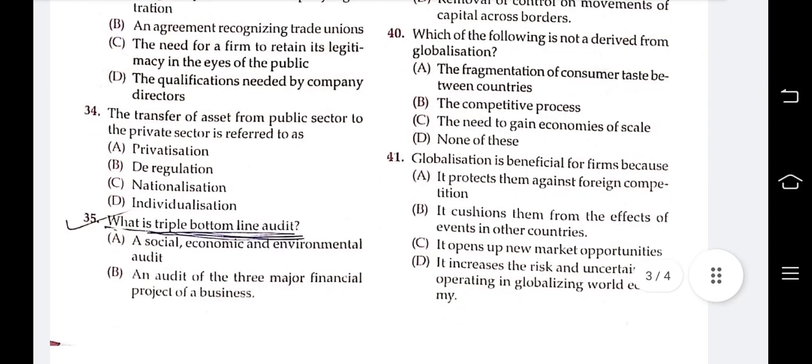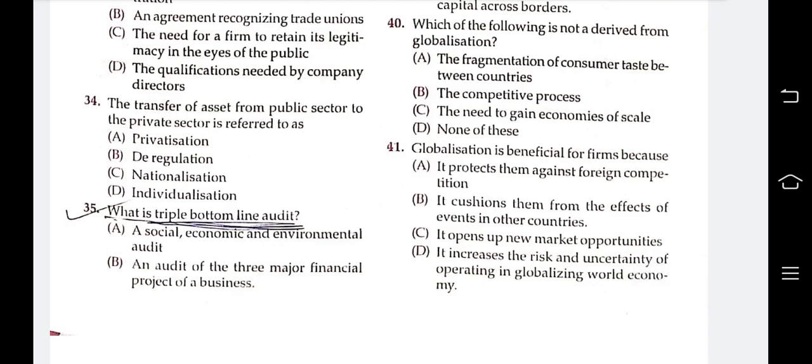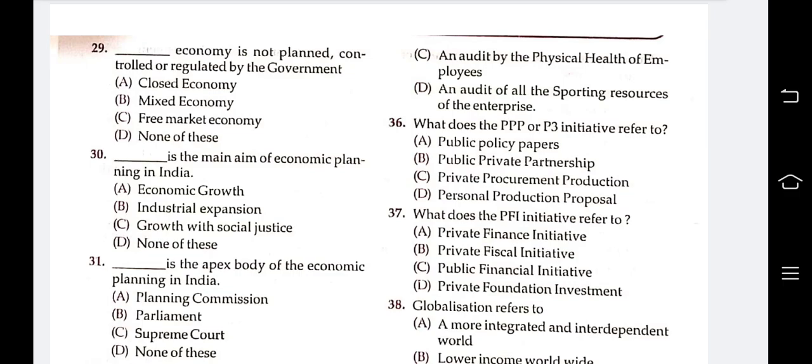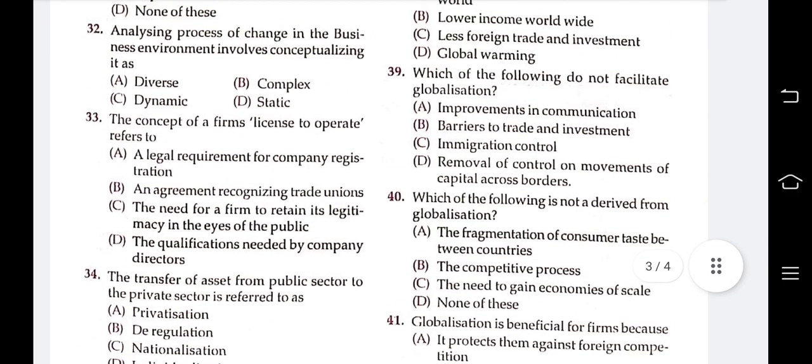Next question: what is the triple bottom line audit? Options are a social, economic, and environmental audit; an audit of the three major financial projects of a business; an audit of the physical and health of employees; an audit of all the resources of the enterprise.